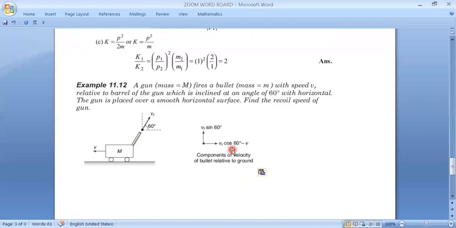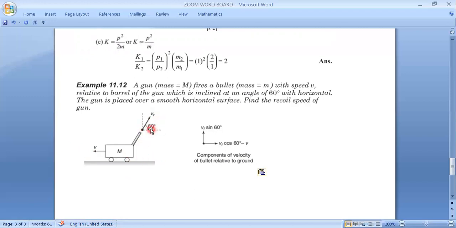In this type of problem, we have to move very precisely. First of all, we have to calculate the actual speed of the bullet. That is very important, because in our equation of momentum, whatever velocity we have written, that was the actual velocity, not the relative velocity. This is a very common question. First let us assume that the gun, that cart, recoils with velocity v. That is an assumption.